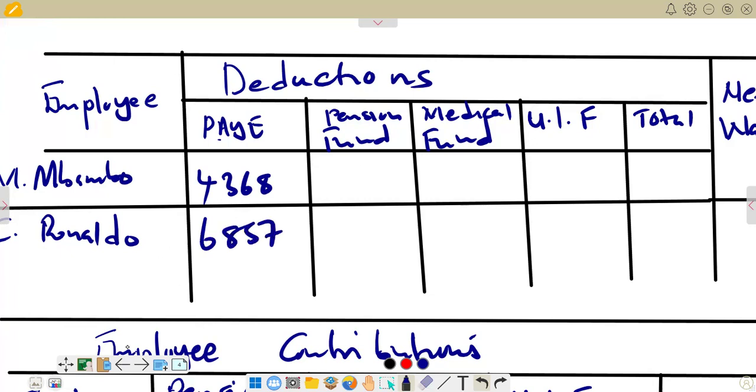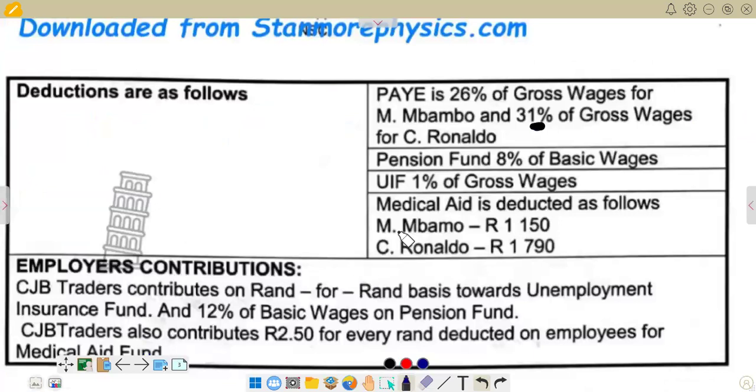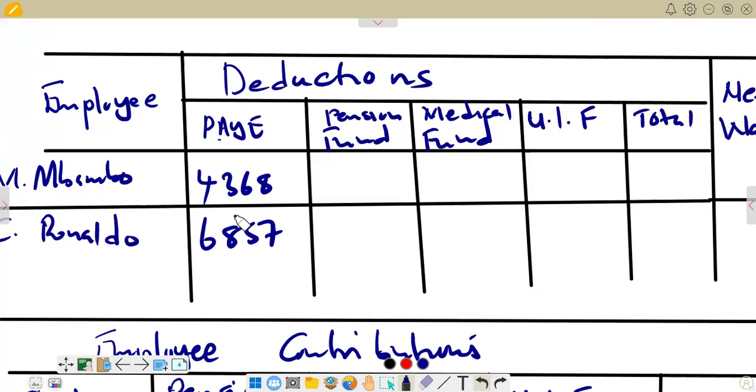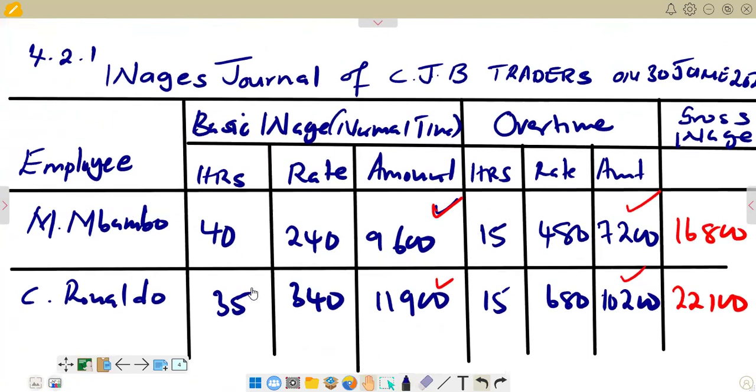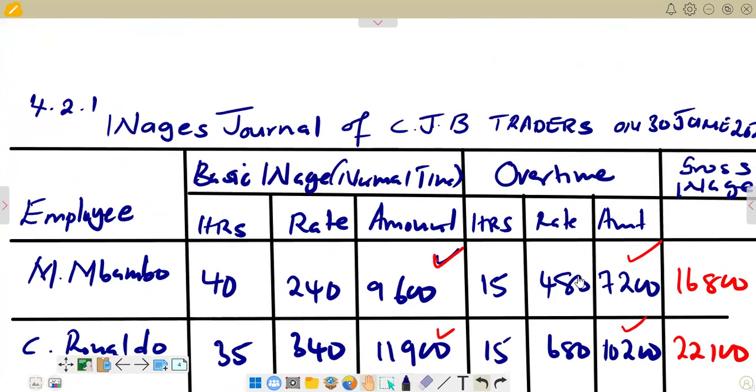Then we go to the next one, which is pension fund. On pension fund, it is saying 8% of basic wages, which means it's going to apply to both workers. So we go back again and make calculations. On basic wages, we see the answer that we have: 9,600 from Bamboo, and then we've got 11,900 for Ronaldo.